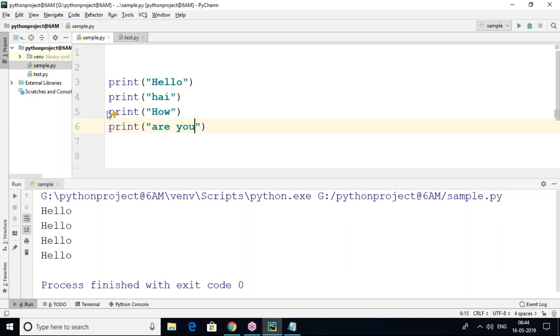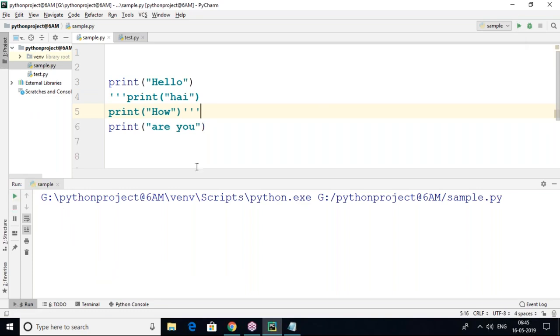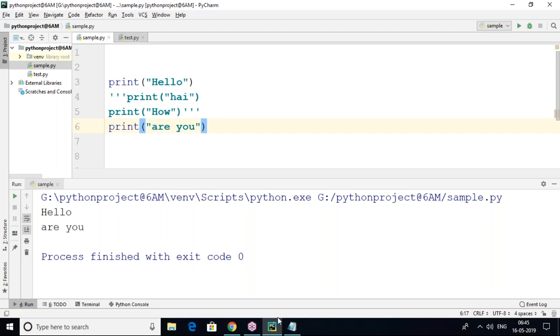So I don't want to print this one, then you can maintain that single line comment. It will not be displayed. But here I want to print like this, but these two lines I don't want. So you can keep a multi-line comment for these two lines, so that those two lines will not be included in the execution part. So that is hello are you, it is coming. So this is what the comment section is, it's important.